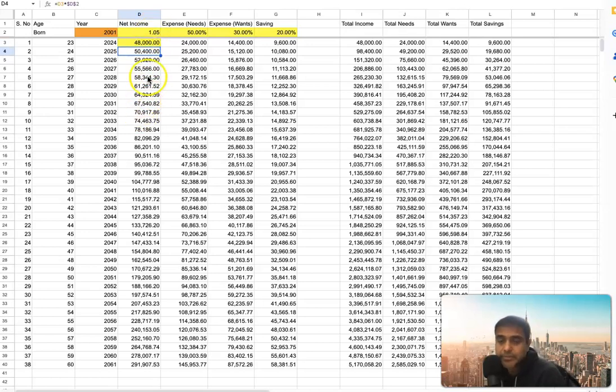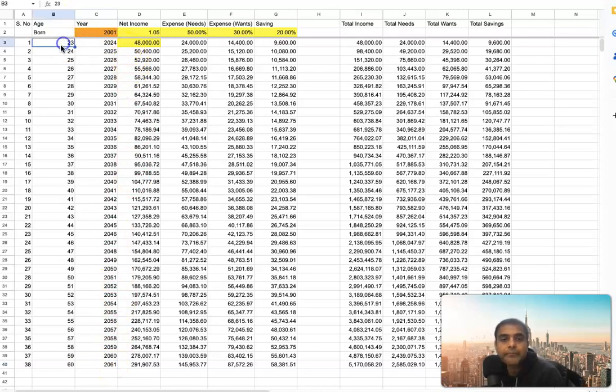And that's where the Google spreadsheet formula starts coming in. Let me show you some formulas over here. This one is a serial number, which is how many years that person has worked. So this is the first year, second year of working, third year, and if that person decides to retire at 60, that person would have worked 38 years. This is the age of the person. If he is born in 2001, this is the 60th year. This is the current year, 2024, when I'm recording the video. So if that person decides to retire at 60, that will be around 2061.